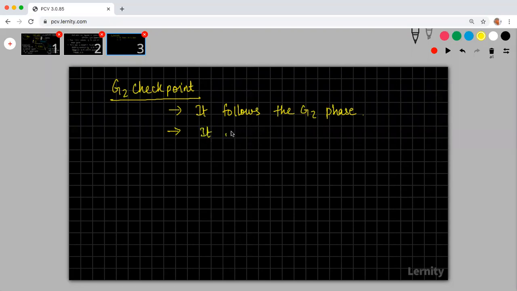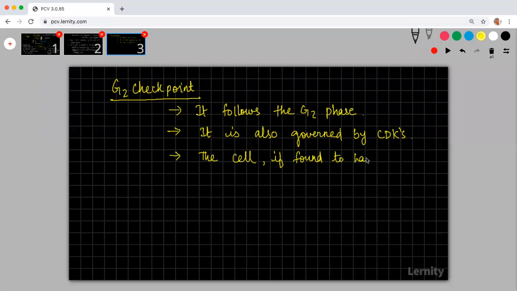Okay, it is also governed by CDKs. The cell, if found to have damaged DNA, will revert to the G naught phase.